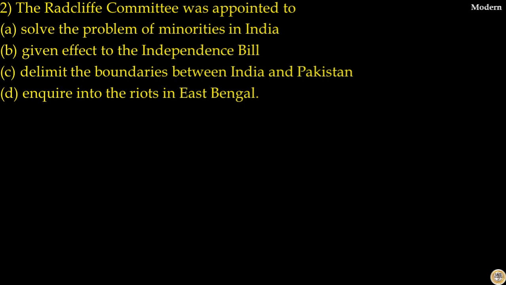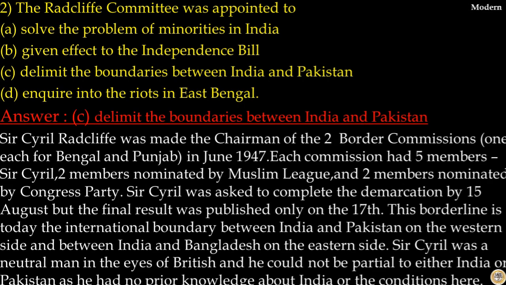Question number 2. The Radcliff Committee was appointed to. The answer to this question is option C. Delimit the boundaries between India and Pakistan. Sir Cyril Radcliffe was made the chairman of 2 border commissions, one each for Bengal and Punjab in June 1947. Each commission had 5 members. Sir Cyril, 2 members nominated by Muslim League and 2 members nominated by Congress Party.